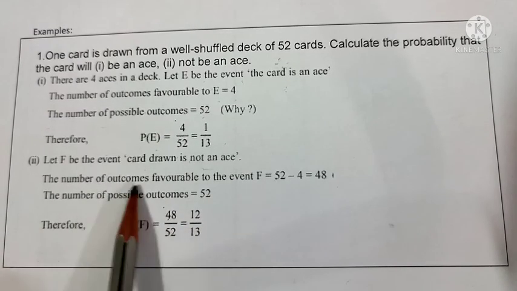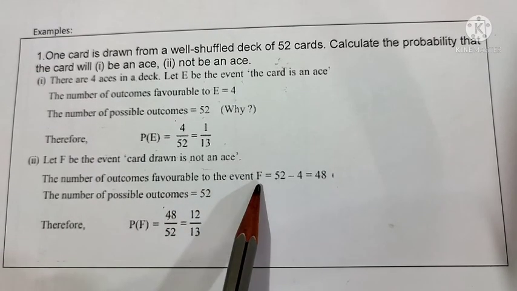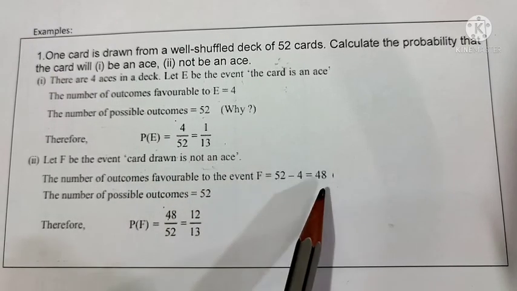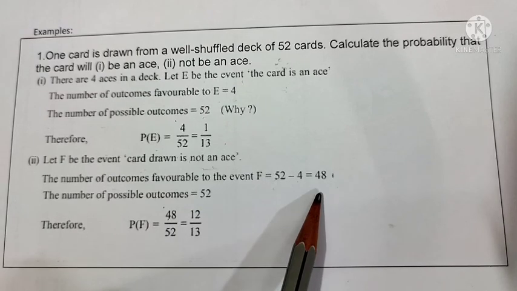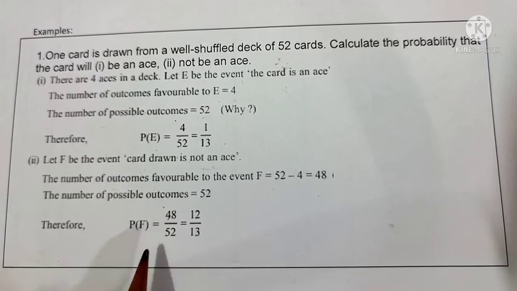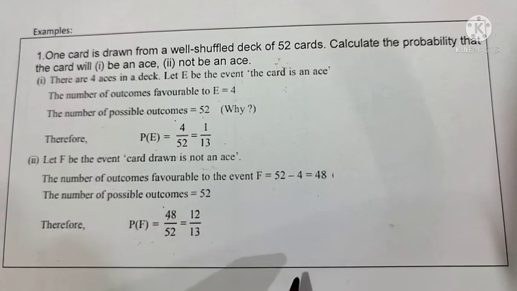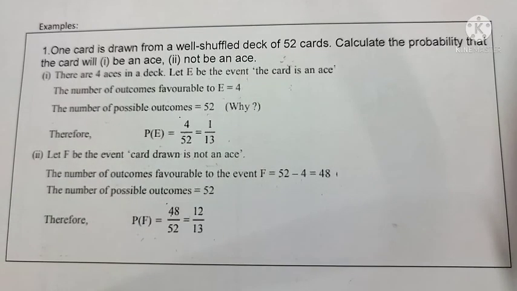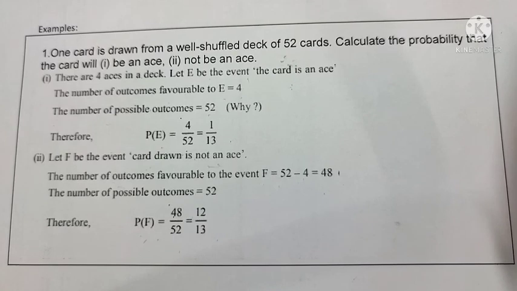Another way we can choose is this. Let F be the event that the card drawn is not an ace. So how many are favoring? The 4 will be deleted from 52, so 48 cards are favoring. With the 48 cards favoring, what is the answer for us? P of F is equal to 48 by 52, which is equal to 12 by 13. So we have done simple examples only, and we have revised experimental probability also. So do practice. I am winding up today's class. Thank you.